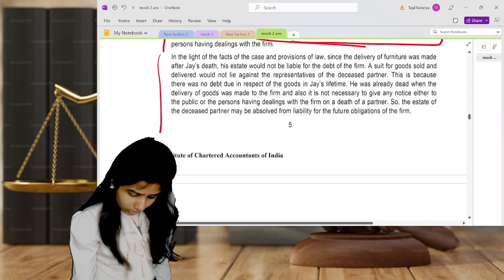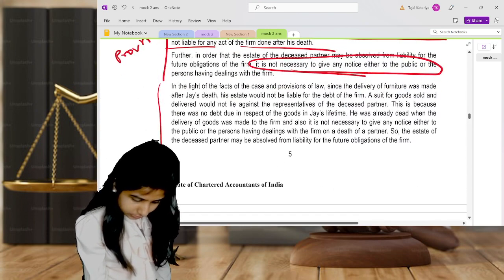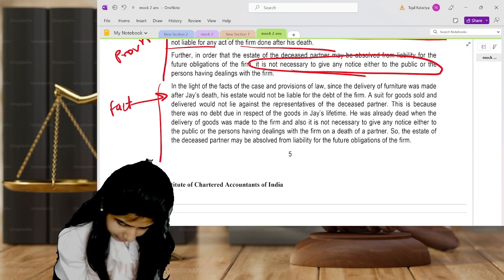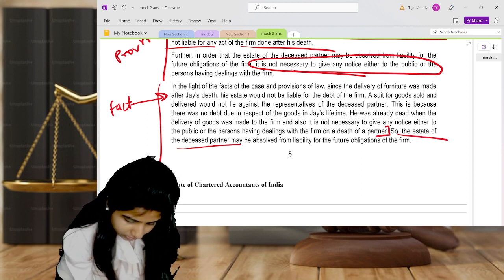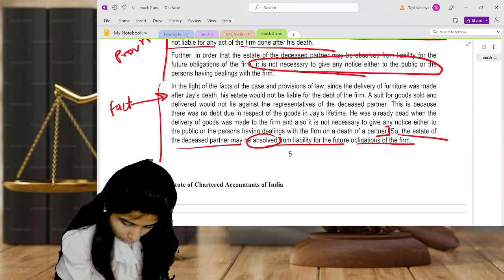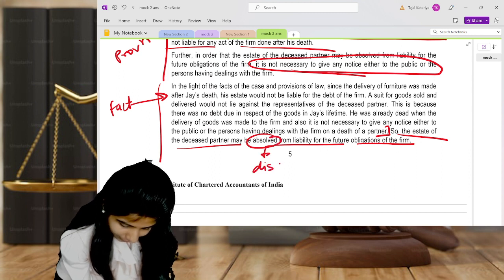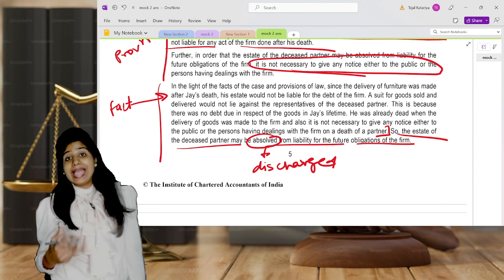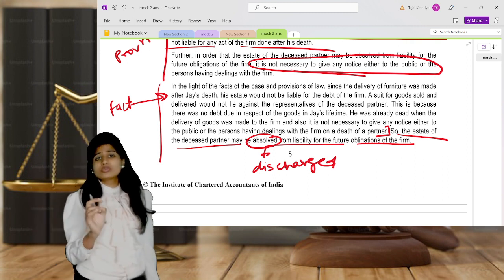This much is the fact part, or explanation you can say, and here they will be discussing only the question. Now the conclusion is that the estate of the deceased partner may be absolved. Absolved is nothing but discharged. Why discharged? Because discharged from the liability. Why? Because he is not responsible for all the acts done after his death, and there is no need to give the public notice.